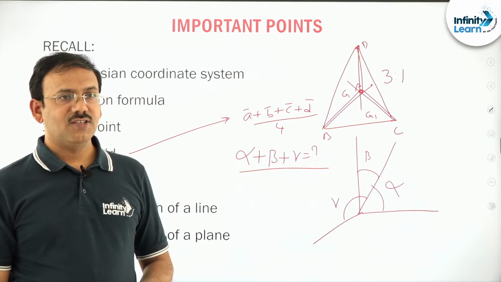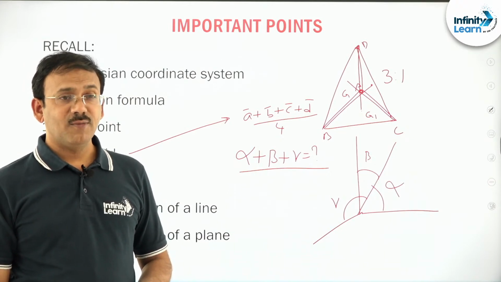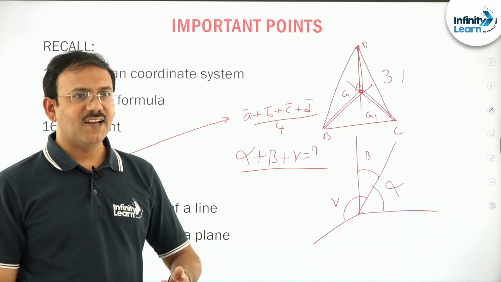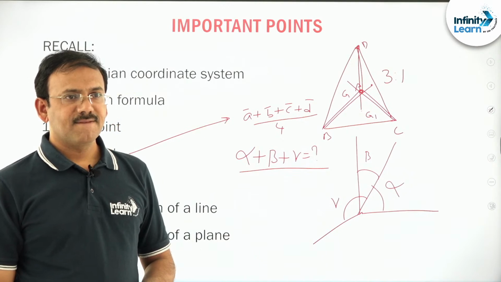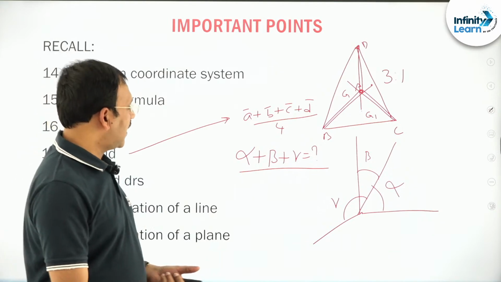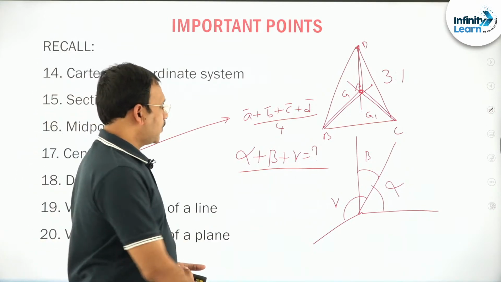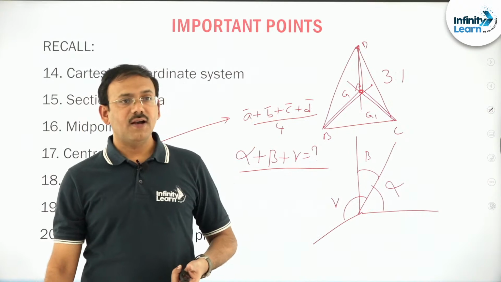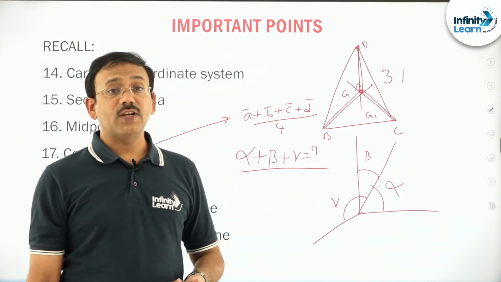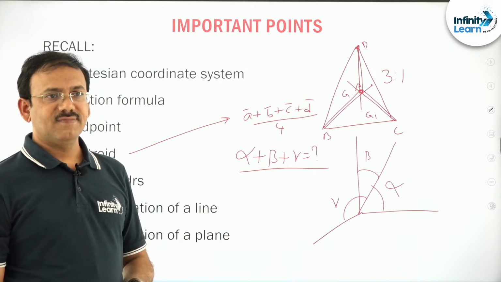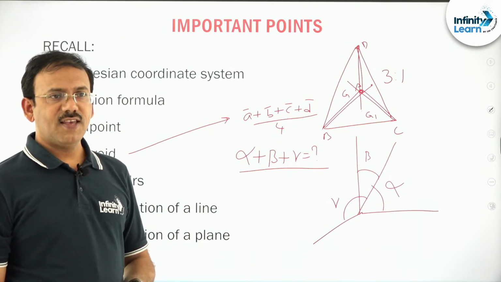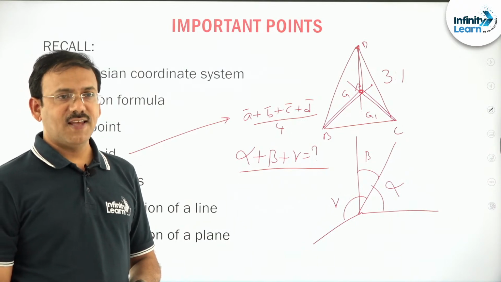Anshupriya, Manish, what about alpha plus beta plus gamma? If there is a line I have taken at the corner, suppose the line makes angles alpha, beta, gamma with the coordinate axes, what can you say about alpha plus beta plus gamma? You can just type, let me know.